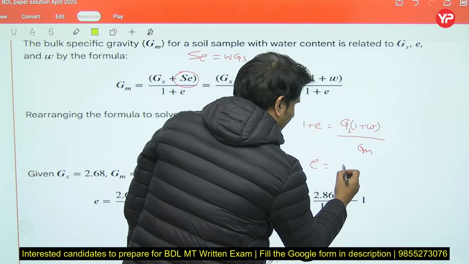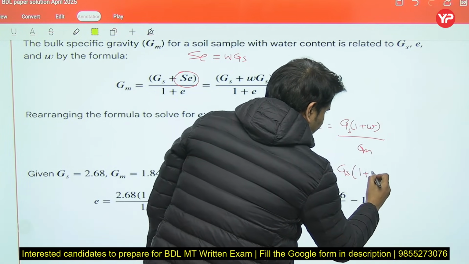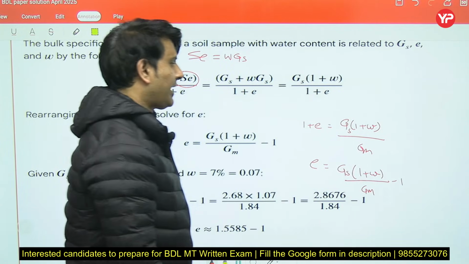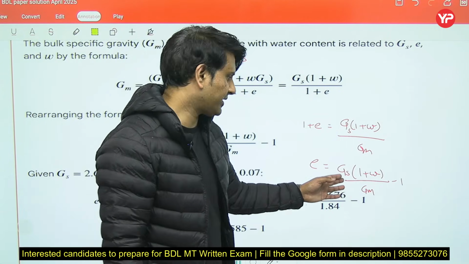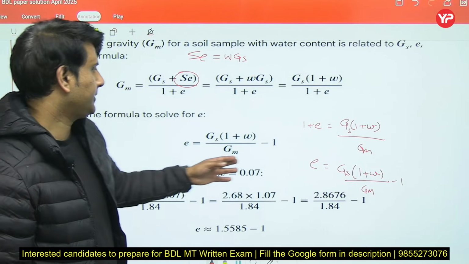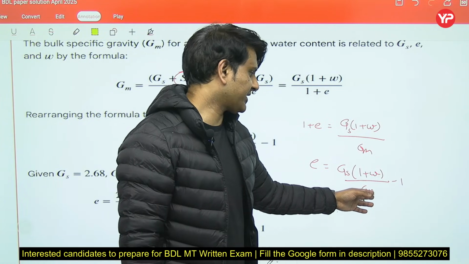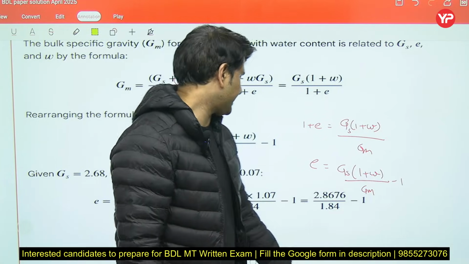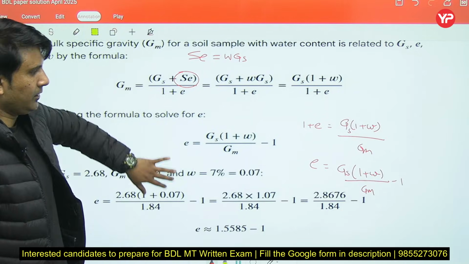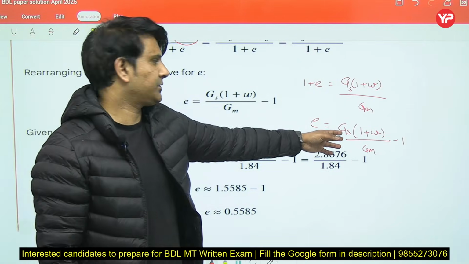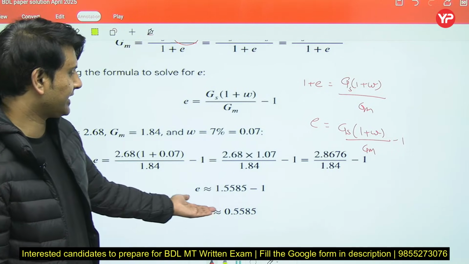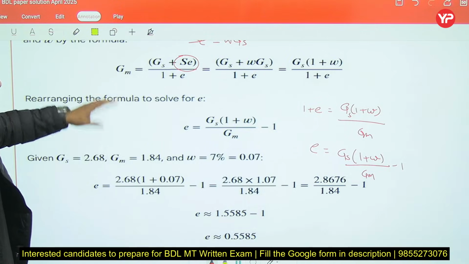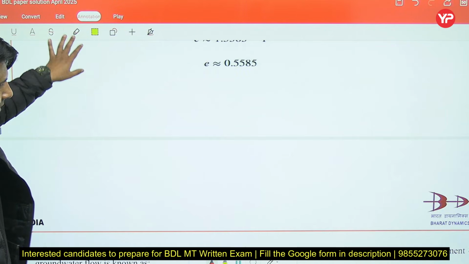Now E will be equal to GS into 1 plus water content upon apparent specific gravity, minus 1. GS they have given 2.68, GM apparent specific gravity 1.84, and water content W is 7%. Put these values in this expression and you will get 0.55. So the correct option for that previous question was B.